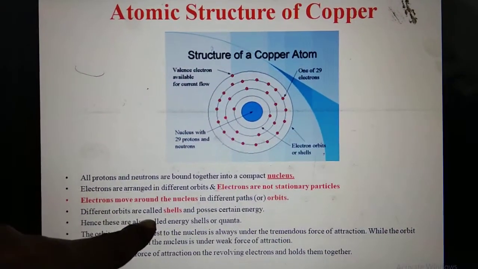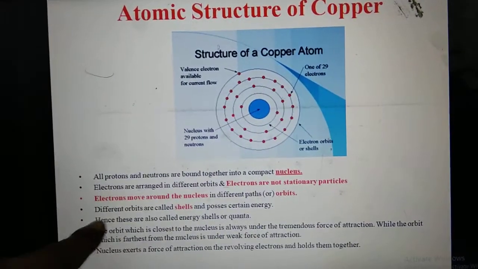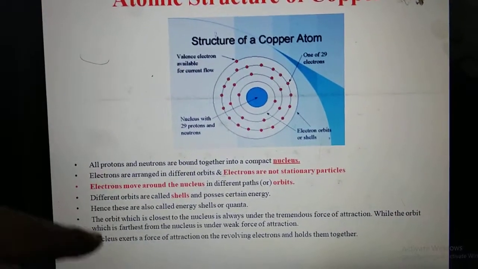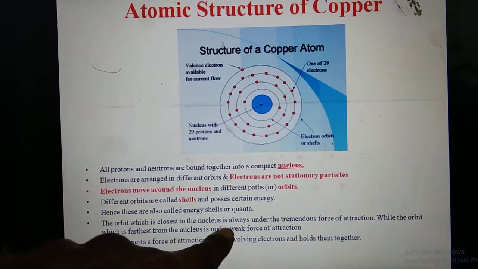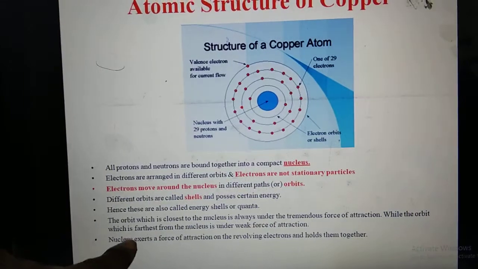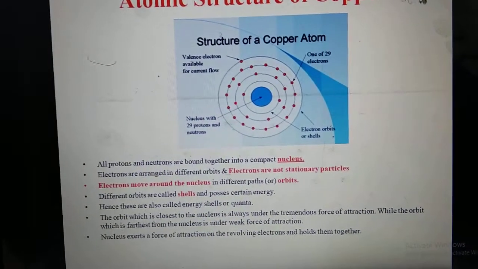The different orbits are called shells and possess certain energy. Hence, these are also called energy shells or quanta. The orbit closest to the nucleus is under a tremendous force of attraction, while the orbit farthest from the nucleus is under a weak force of attraction.